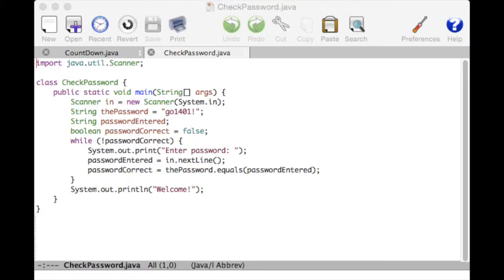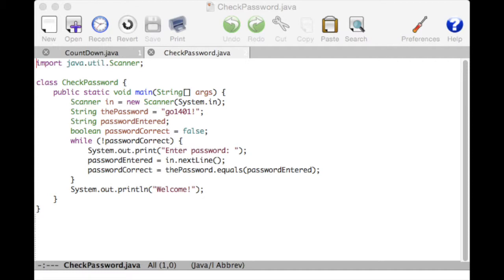Next, let's take a look at the Java implementation of my algorithm check password. I'm going to be taking input from the terminal rather than from the command line, so I need to import the Java utility scanner. Now I'll start defining my class check password, and the first thing we'll do is create a new instance of scanner called in.